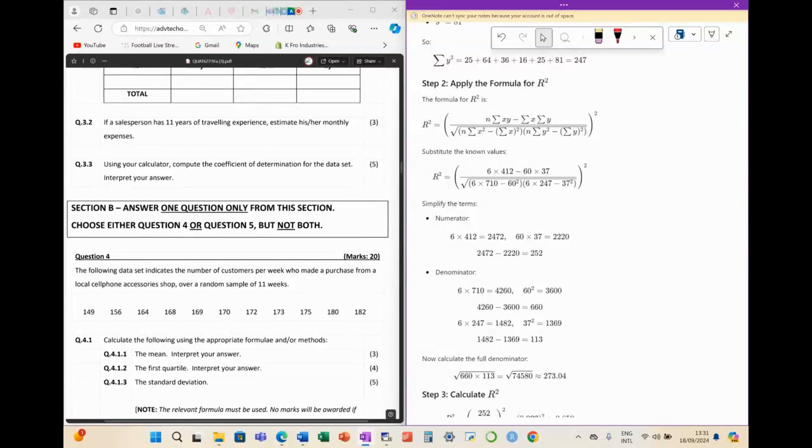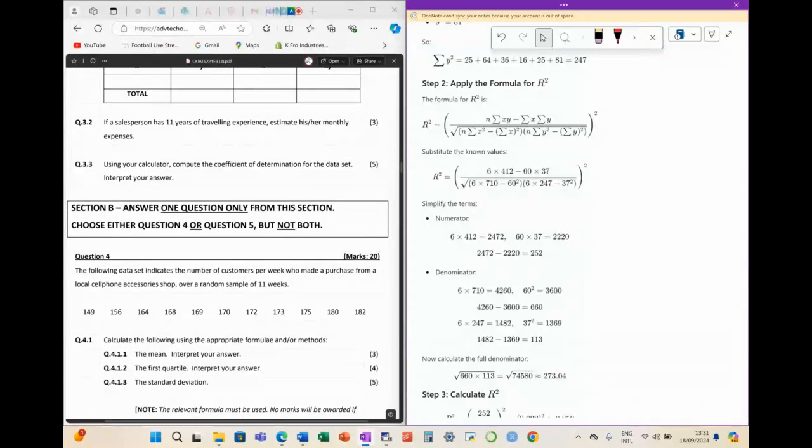But if you get it wrong, remember, I can't give you any method marks. If you're using your calculator, chances are you wouldn't have done the sum of x squared, the sum of x, the sum of y, etc. Does that make sense? You obviously are not going to do all of this if you are just using your calculator.